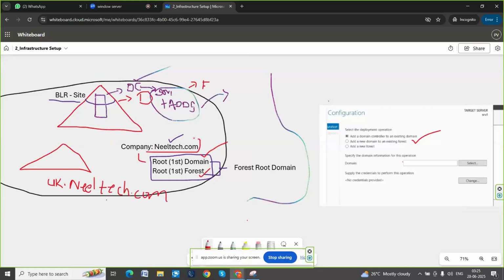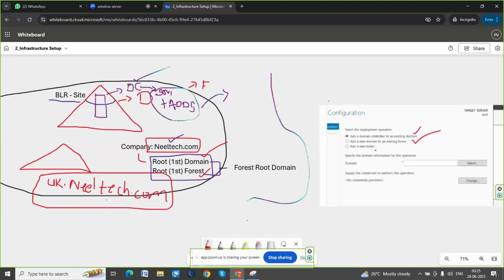Neiltech.com is located in India. I want to make a branch office in the UK. So my branch office becomes labeled as uk.neiltech.com. That is called the second option. Then what is the meaning of the third option? Add a domain controller to an existing domain.